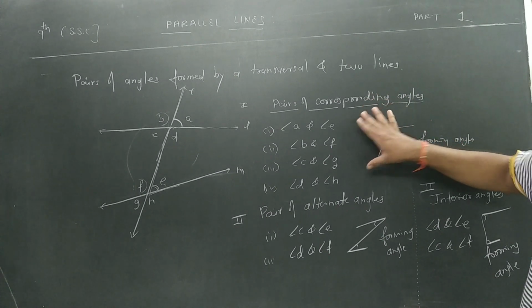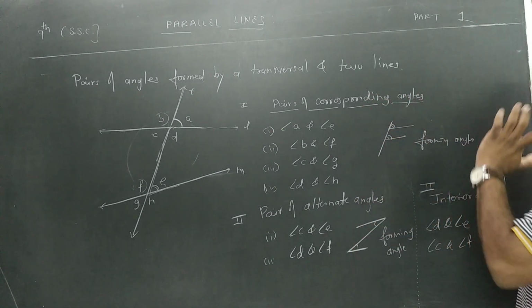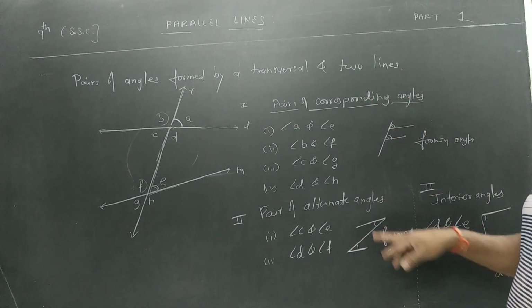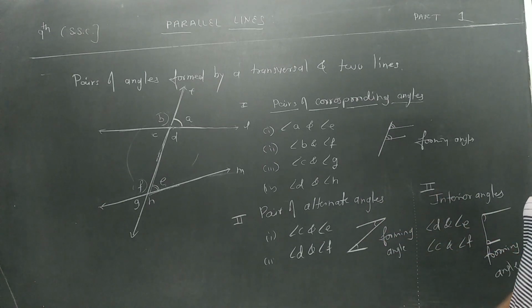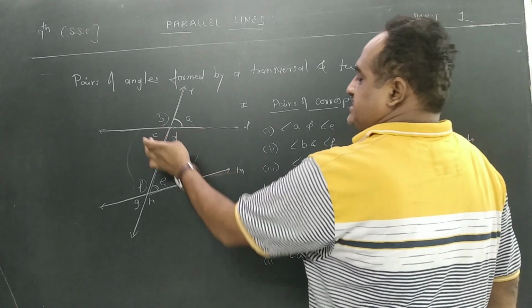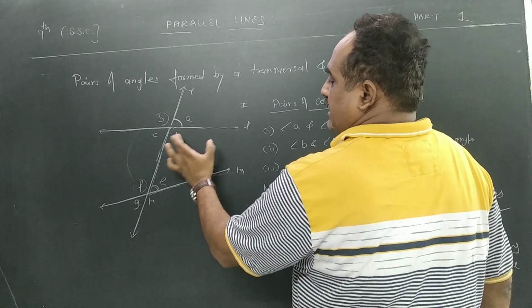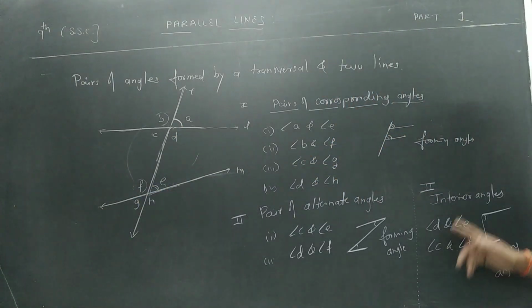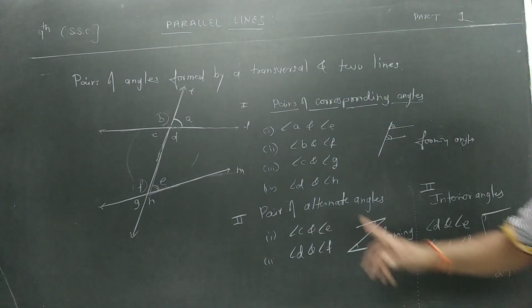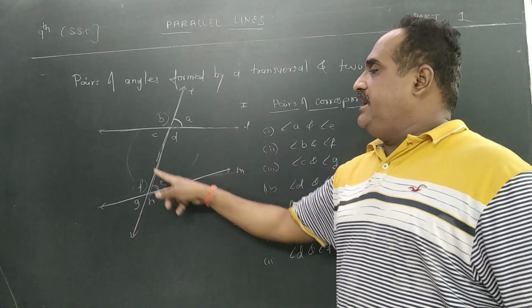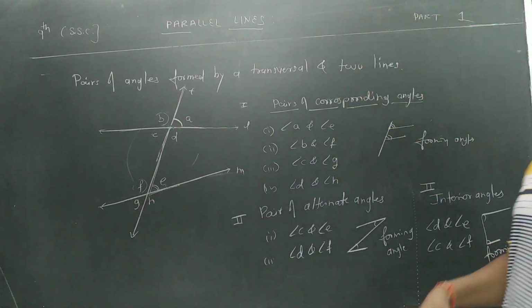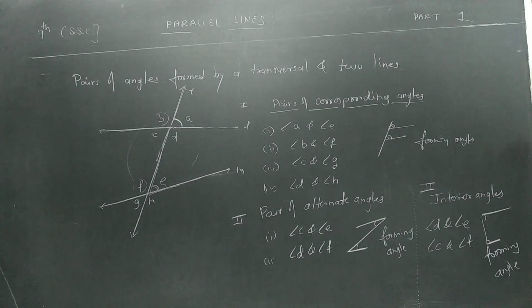First one is corresponding angles. You can remember this by taking the F forming angle. Alternate angle is very easy. Z forming angle, that is angle C and angle E, and angle D and angle F. And in interior angles, C forming means angle D and angle E, and angle C and angle F. So please students, copy down this now.